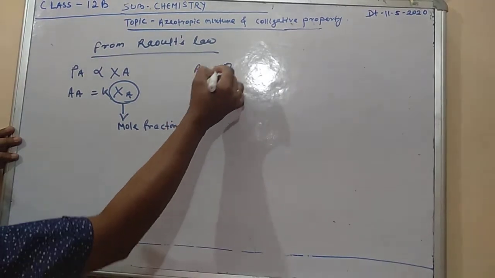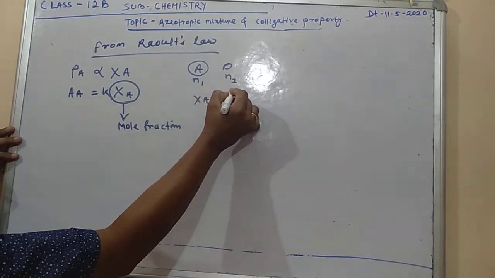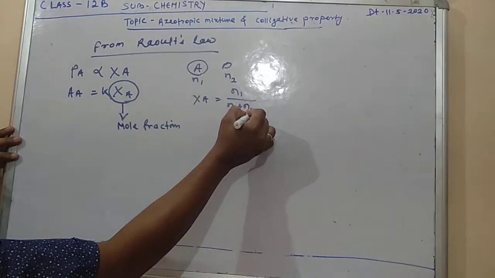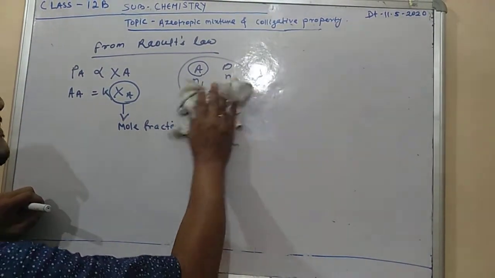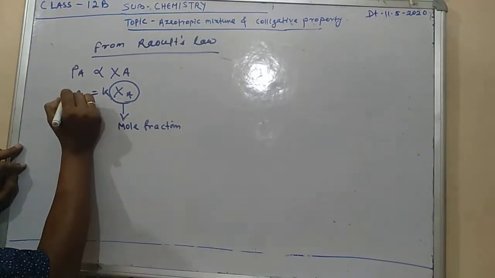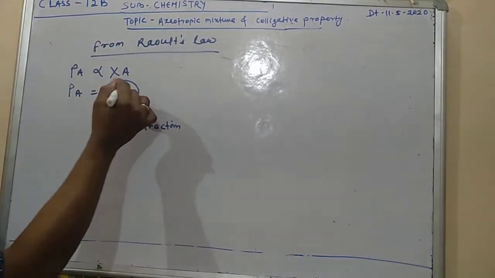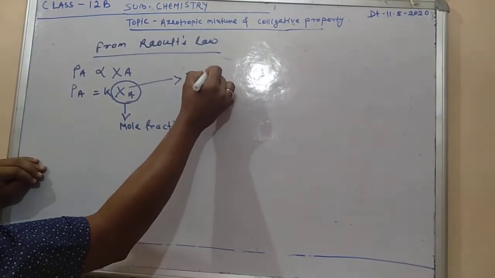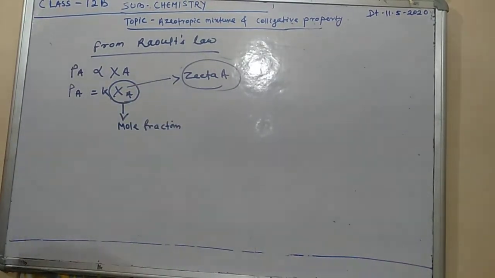Suppose A and B, N1 and N2 molecules are there. Then the mole fraction of A, XA, what will it be? N1 by N1 plus N2. Okay, did you recall? Mole fraction is that one only. So XA is the mole fraction and K is the proportionality constant. So here PA equal to K XA. Sometimes it is called zeta A. Zeta A means this is XA, so we say XA and its pronunciation is zeta A. This is the mole fraction of A.